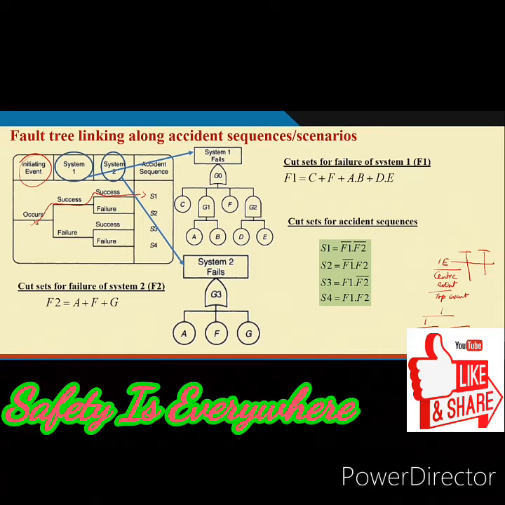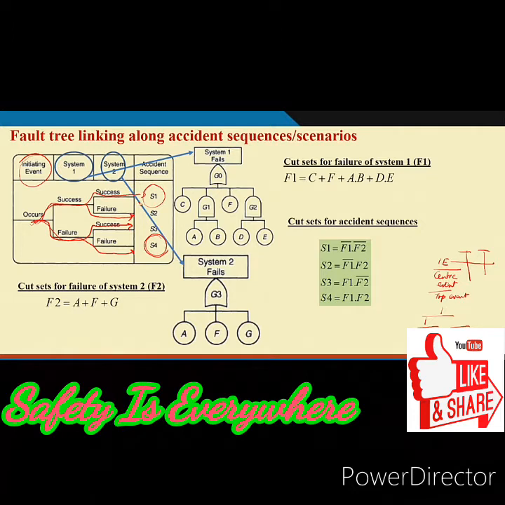Initiating event occurs, then success, this is one sequence. Initiating event occurs, then system 1 success, system 2 failure, second sequence. Initiating event occurs, first system failure, second system successful, third sequence. Initiating event occurs, first system failure, second system failure, this is the fourth sequence. So, if we say that these are basically protection against the initiating event, then obviously when both the protections fail, S4 will be the most harmful, whereas if both systems are successful, this will be safe or least harmful.